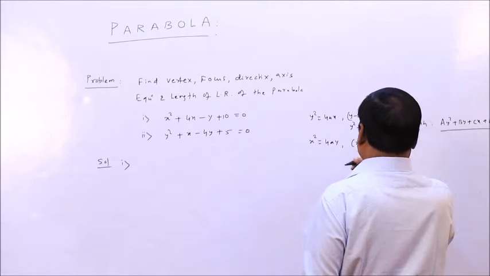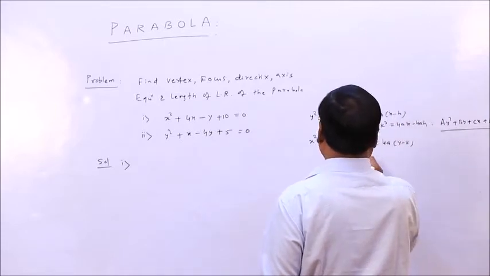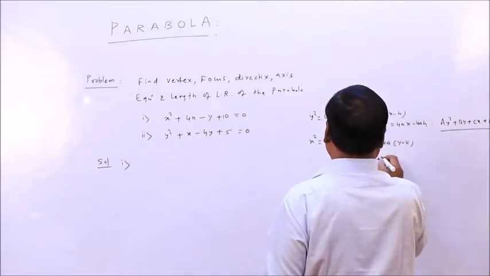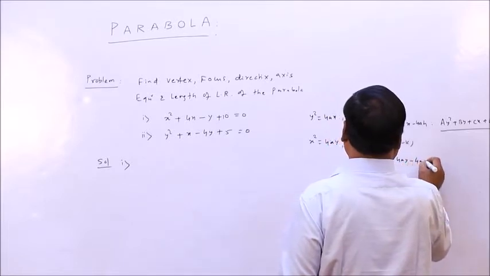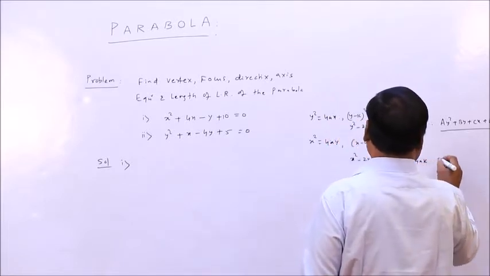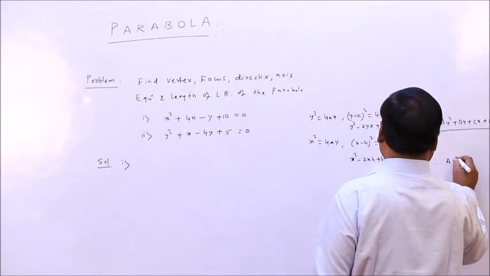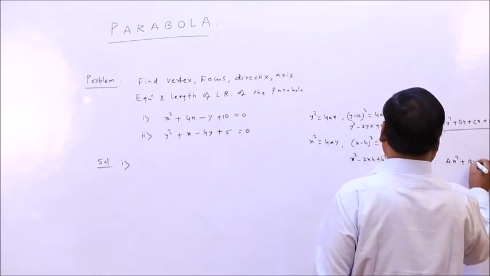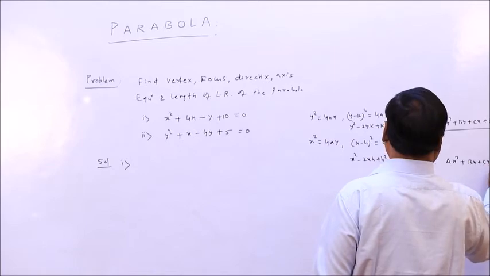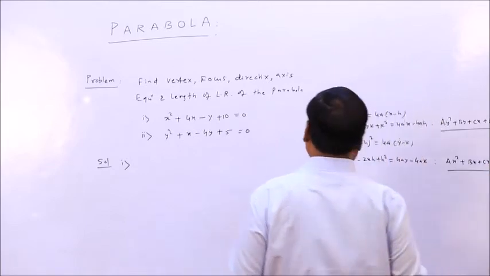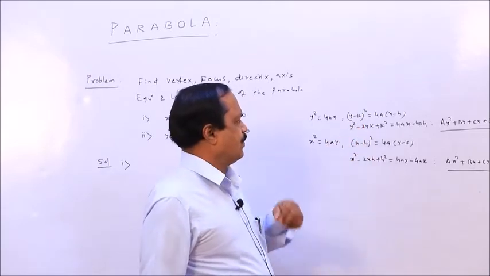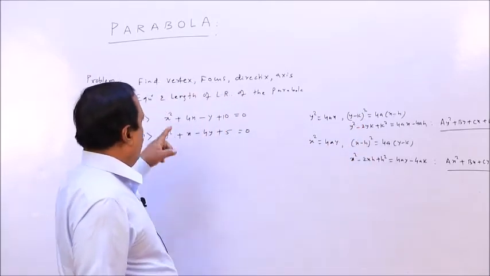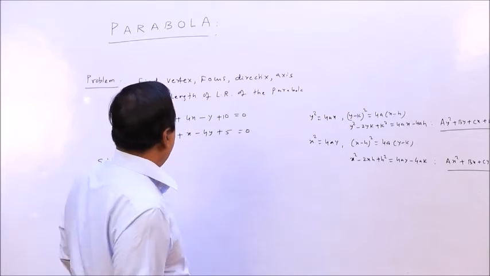Similarly, this will be x square minus 2xh plus h square equal to 4ay minus 4ak. So algebraically this is of the form ax square plus bx plus cy plus d equal to 0. Actually, if you study it algebraically, the two equations are of this form. So when you get x square, how to convert this?